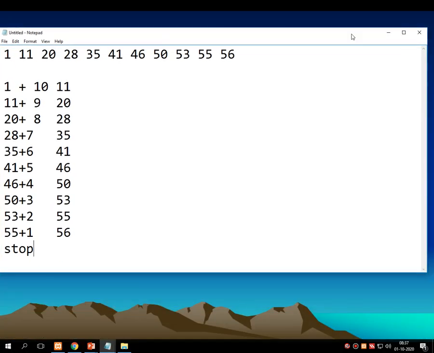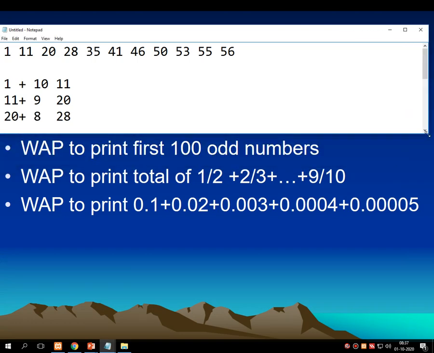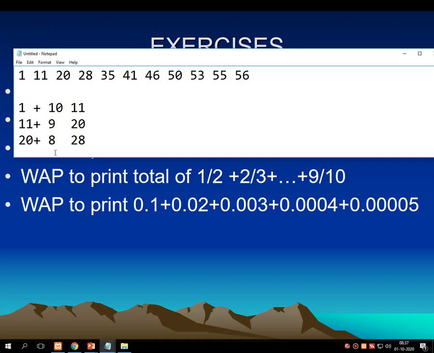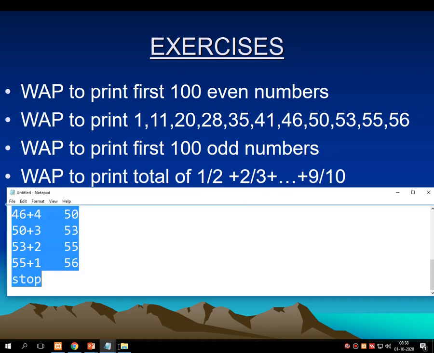One more bonus I want to give to all the students, because Diwali is coming very soon. Let's discuss the logic of this program. That is 1 divided by 2, 2 divided by 3, up to 9 divided by 10. Let me remove all these things.